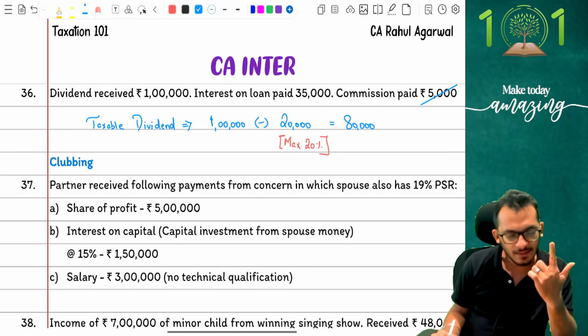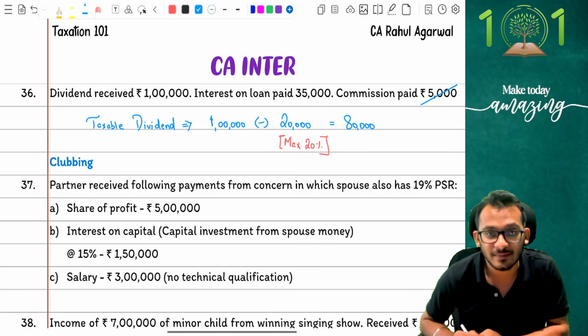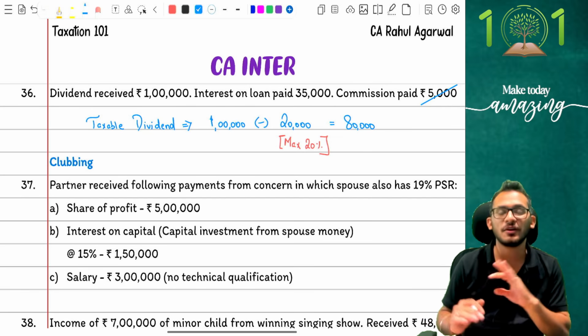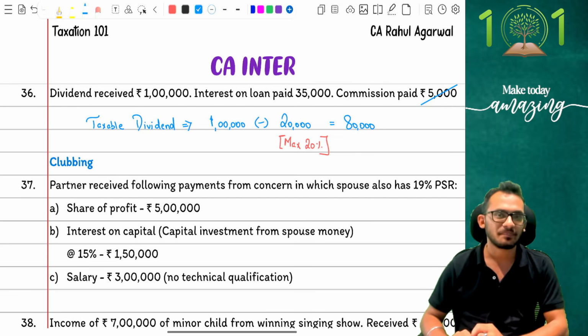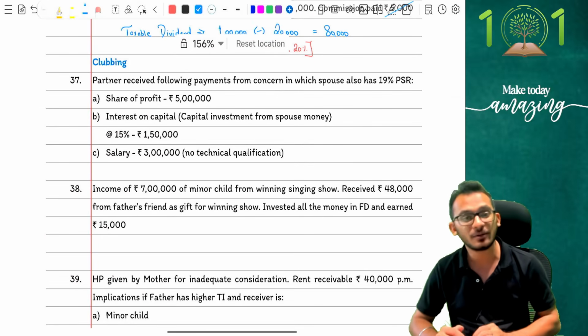Clear? Yes, beautiful. This is what your heads of income were, people, and this is how you have completed 36 adjustments out of 50. I hope the pace is going on well and you're able to get the right answers here. Yes. Perfect. That leaves me with a set of questions from the smaller ones, people. Let's see if you're able to get these questions right.